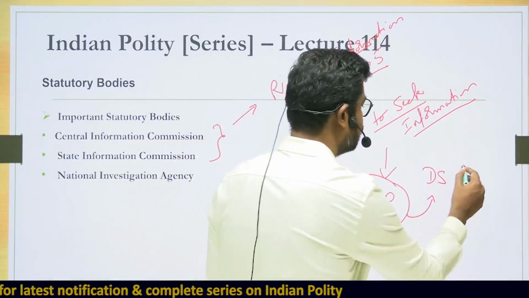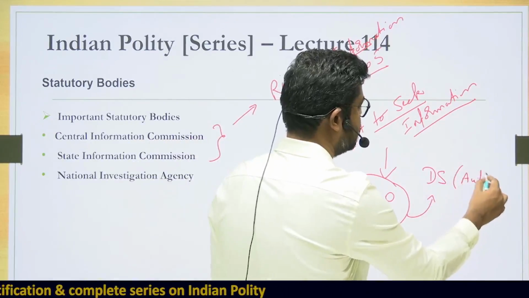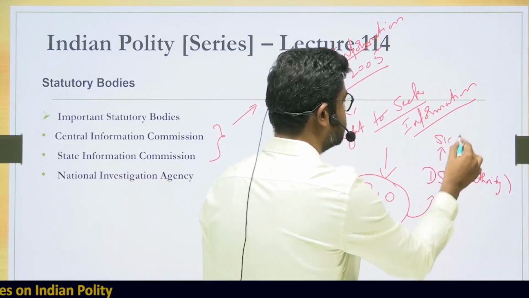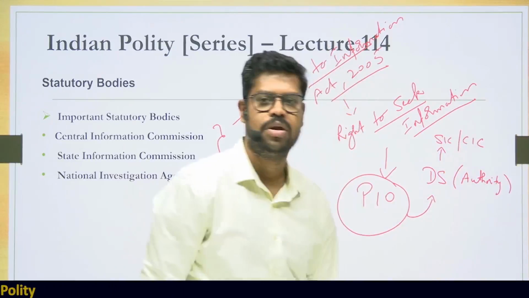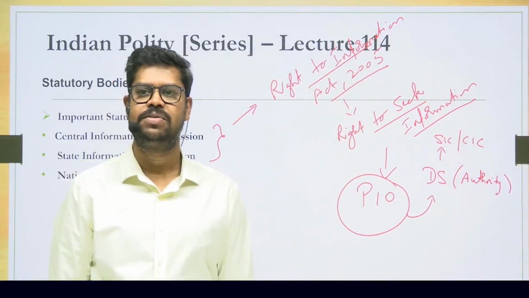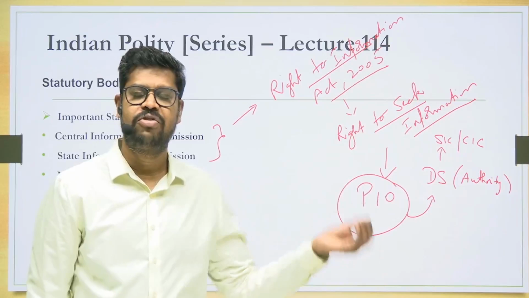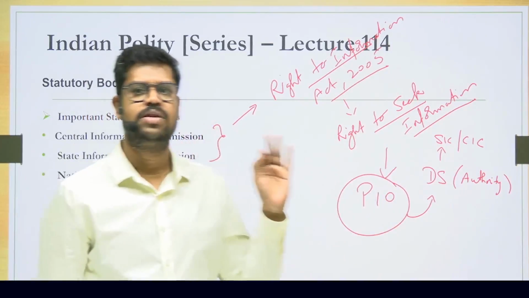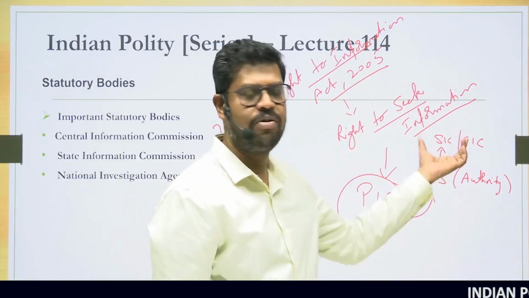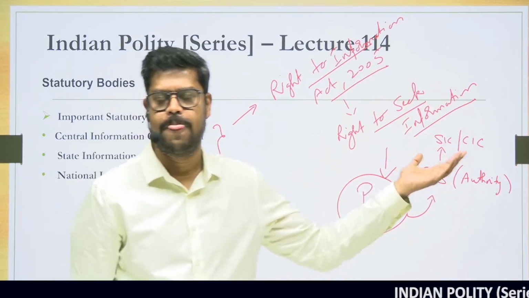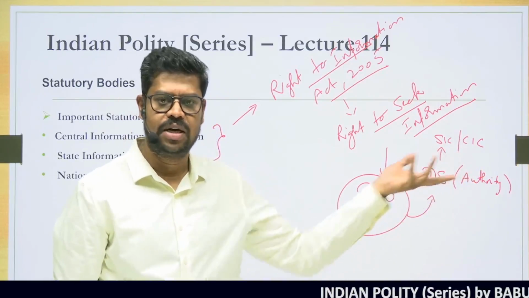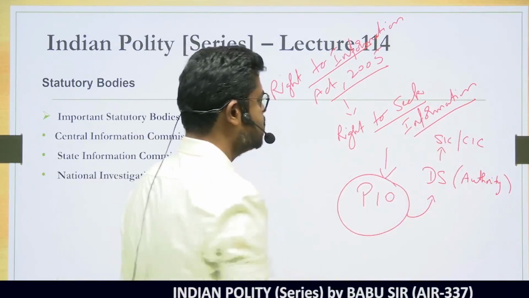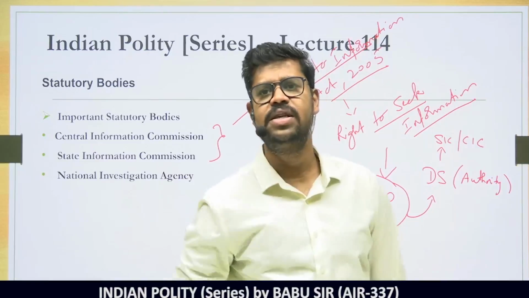And if in this case also the authority is not giving the information, then the next level of appellate authority is the State Information Commission or the Central Information Commission. What does that mean? It depends on which ministry or which government you have sought the information from. If you have sought the information from the state government, the next level of appellate authority is the State Information Commission. If you have sought it from the central government, the next level of authority would be the Central Information Commission. For this particular purpose, there is a need for a commission.